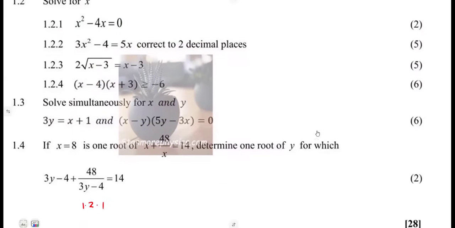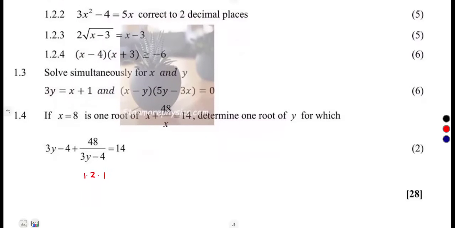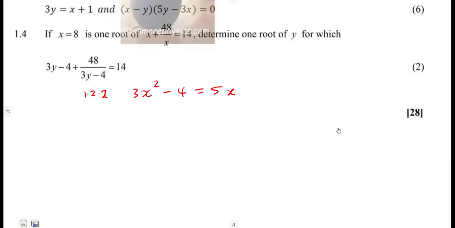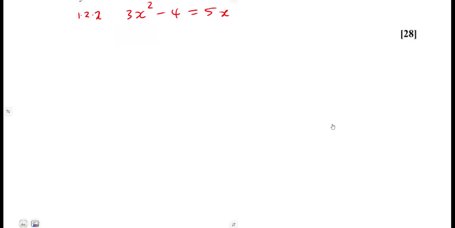The moment you're given "correct to 2 decimal places" like this, it means you're going to apply the quadratic formula or the completing the square method.